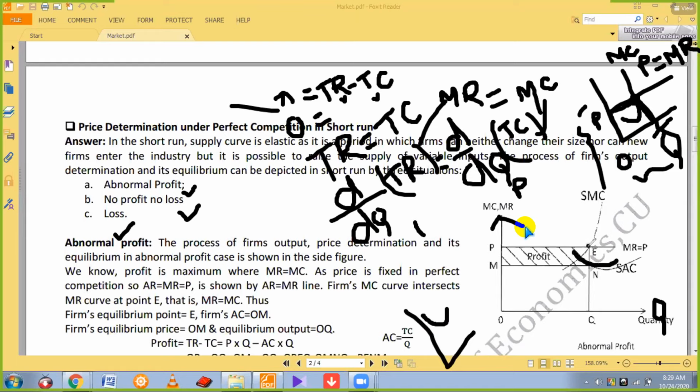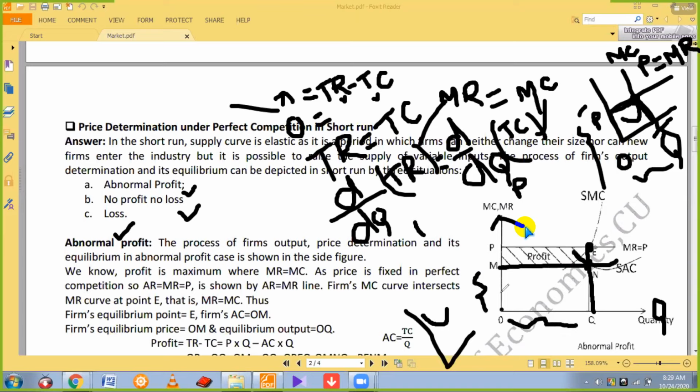This is the equilibrium. So draw a perpendicular line to the horizontal axis. This perpendicular line touches the average cost curve here. So this is the average cost point. This is average cost, multiplied by quantity.